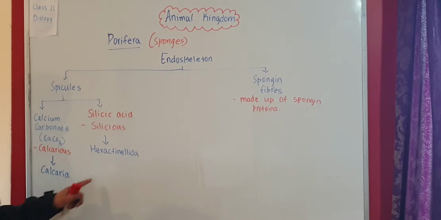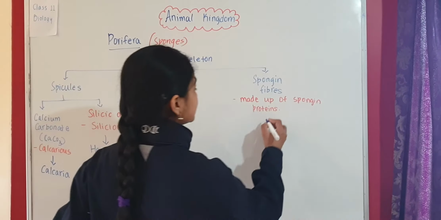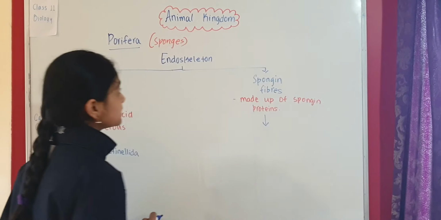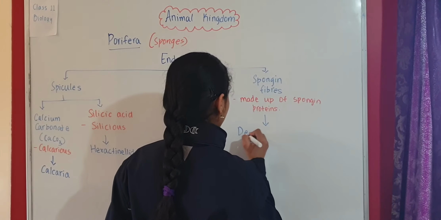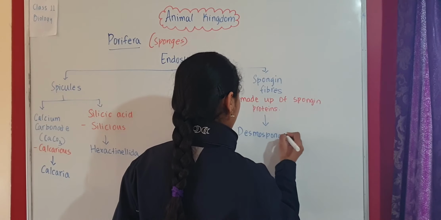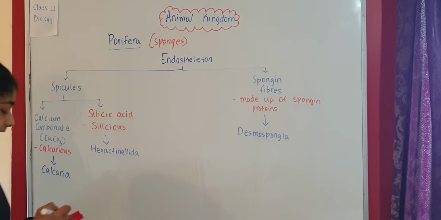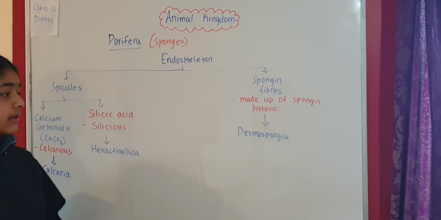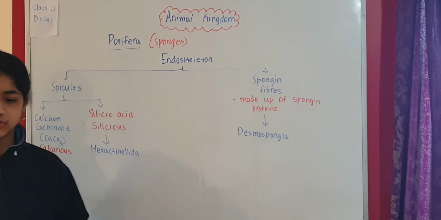And if the endoskeleton is made up of spongin fibers, they are called Desmospongia. So Calcarea, Hexactinellida and Desmospongia are the 3 classes of sponges.